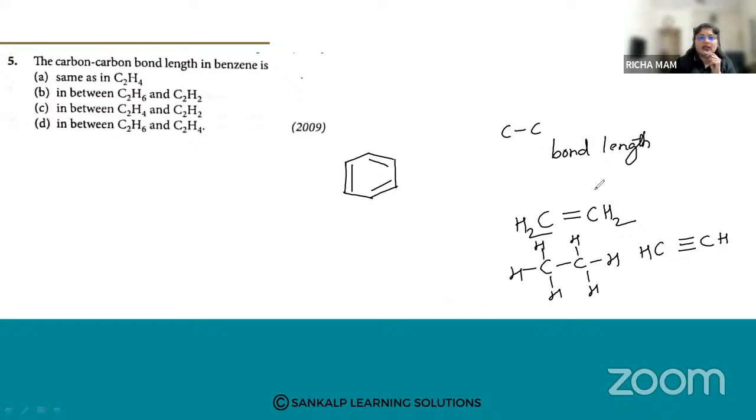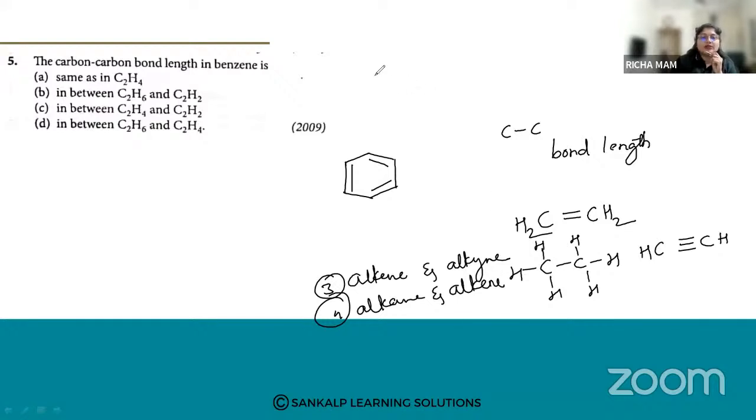The options are: alkene and alkyne as the third option, and the fourth option is alkane and alkene.